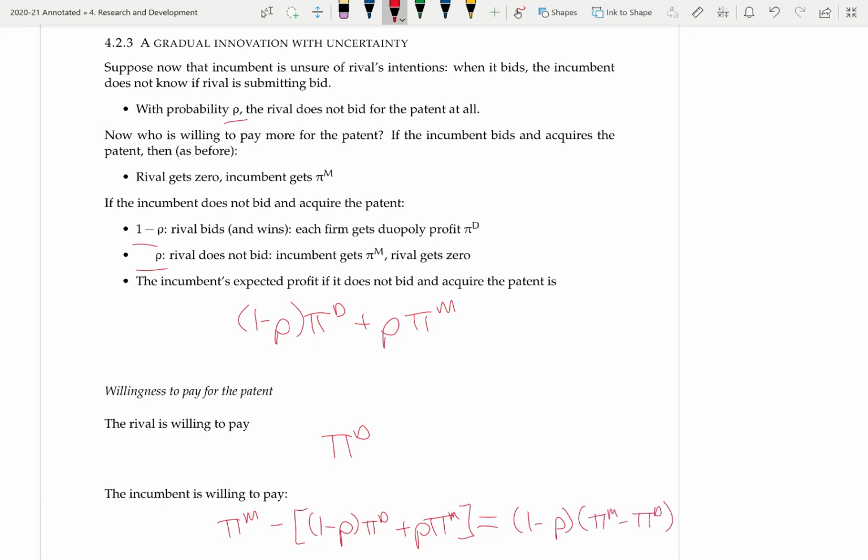So which one of these is larger? Is the rival willing to pay more or the incumbent willing to pay more? Well, here it's going to depend on the value of ρ. As an extreme, if ρ were 1, that is the incumbent were sure that the rival is not going to bid on the patent, then the incumbent would not be willing to pay anything for the patent, and so the rival would be willing to pay more. On the other hand, when ρ equals 0, we're back to the case we had earlier on. So it's helpful to think of these two extremes.